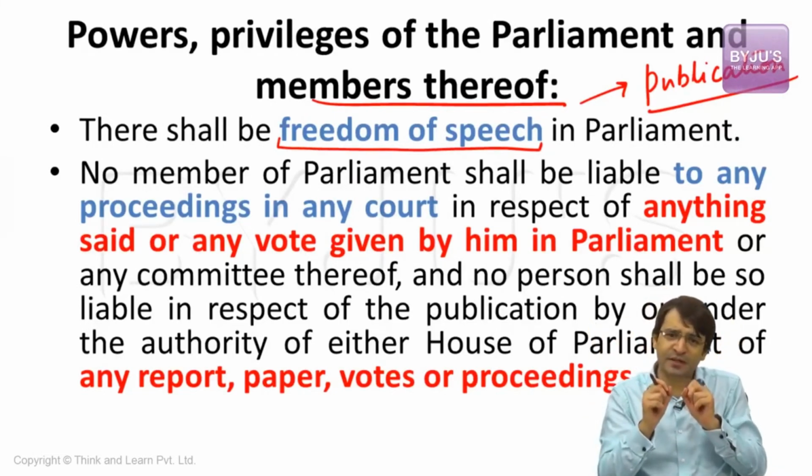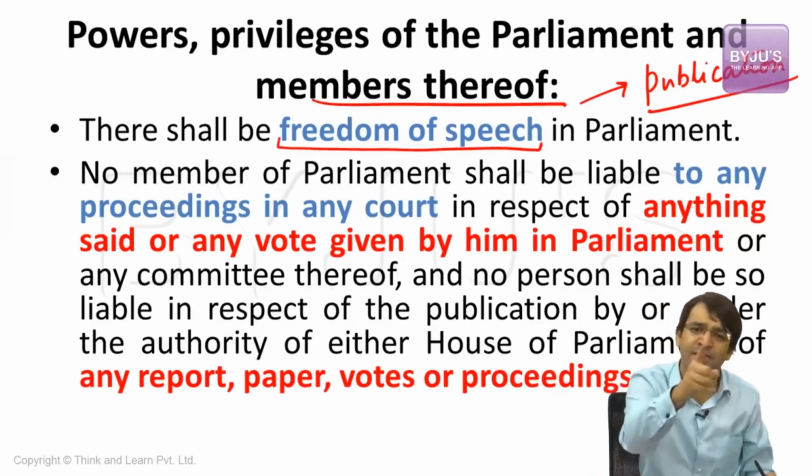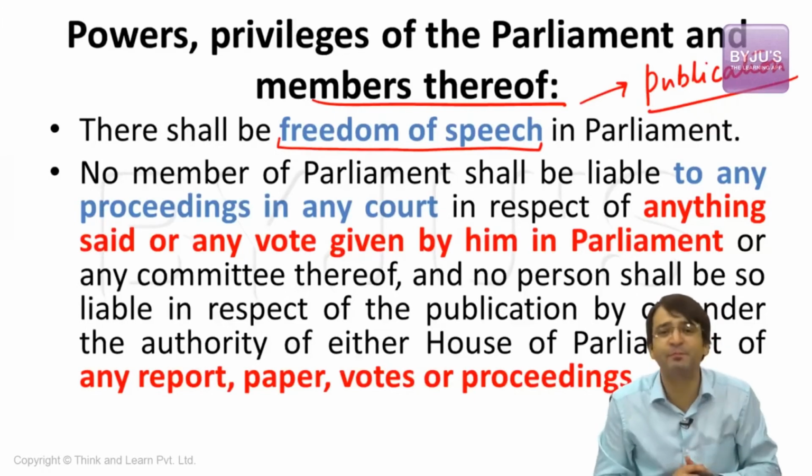That means the Constitution under Article 105 talks about, one, the right of publication. That means it is the power of the Parliament to publish its own debates, motions, resolutions, bills, discussions, everything; that is the power available to the Parliament. But at the same time, there shall be freedom of speech. What is this freedom of speech?